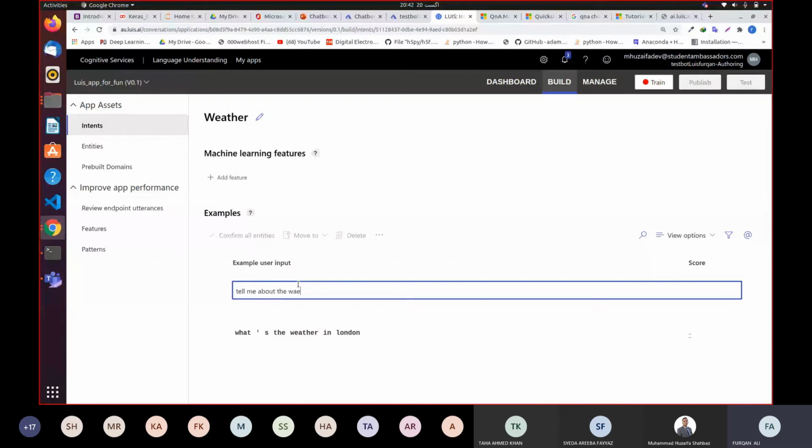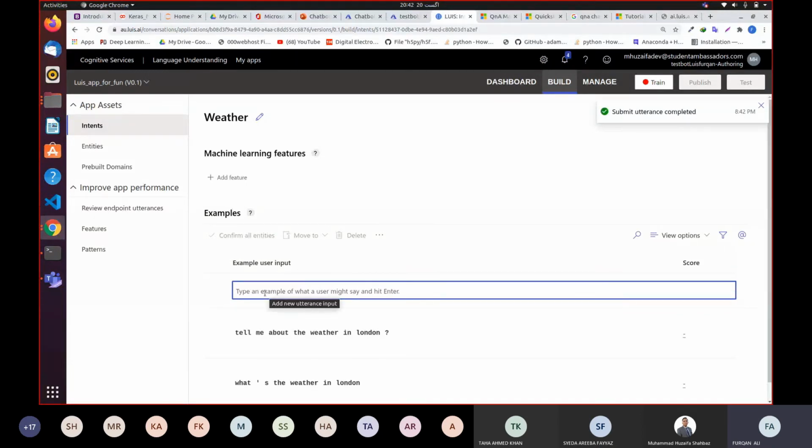Or I can say, what's the temperature in, let's say, Kolkata today. Yeah, so that's a different kind of intent.